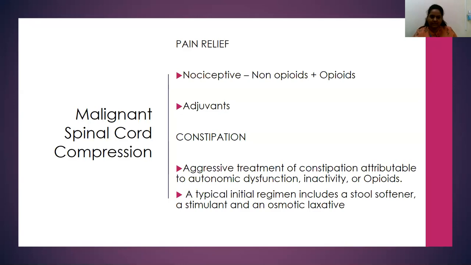And this has to be done as a routine, taught to the patient so that the patient passes stools at a particular time of the day. This will prevent soiling of clothes and the bed while the patient is not able to move around much.